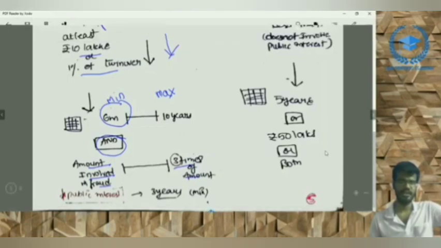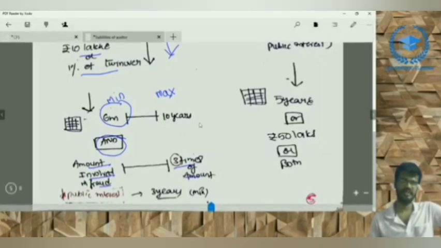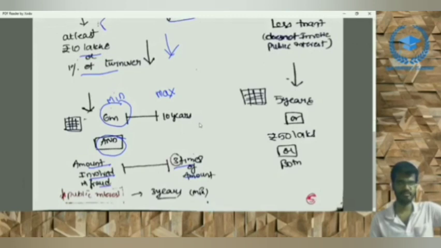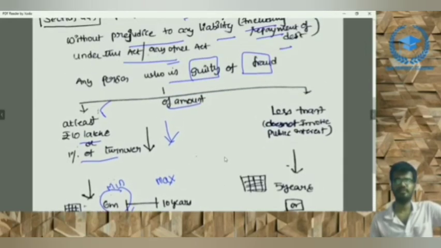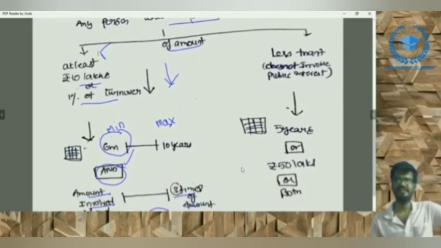And also if the fraud is relating to the public interest, then the minimum imprisonment is 3 years instead of 6 months. And if the amount of fraud is less than 10 lakhs or 1% of the turnover, whichever is lower, and does not involve public interest, then the imprisonment is up to 5 years or a fine of 50 lakhs, or both. This is an amendment. It is a compoundable offense.